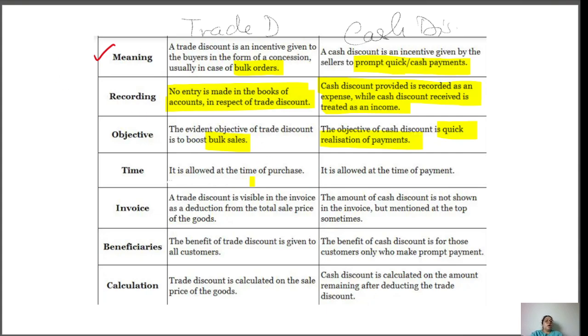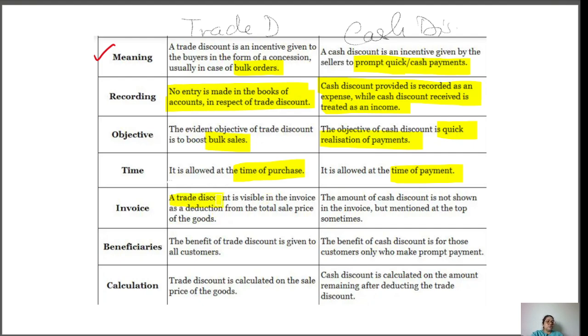Now time. Trade discount is given at the time of purchase, and cash discount is offered at the time of payment. When a person is ready to pay money, then you will offer a cash discount. Trade discount is when someone is purchasing goods. Now invoice.